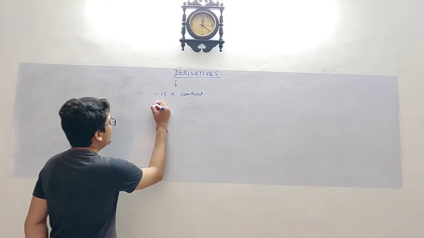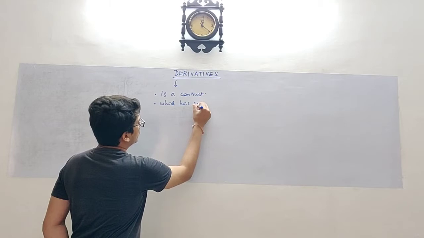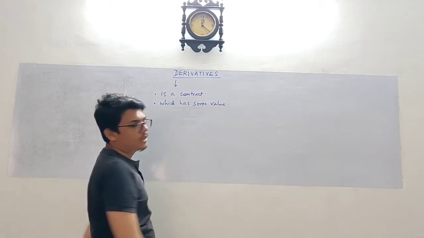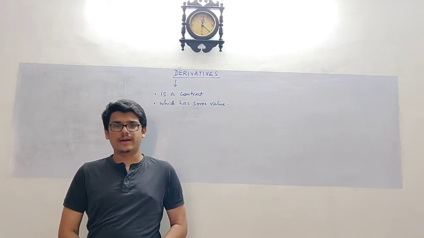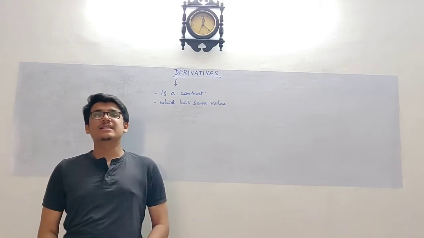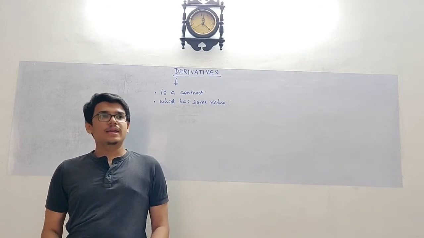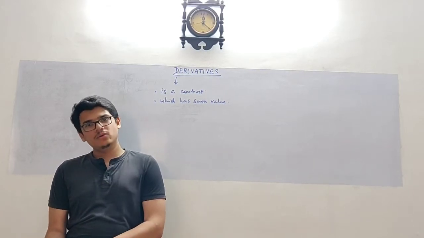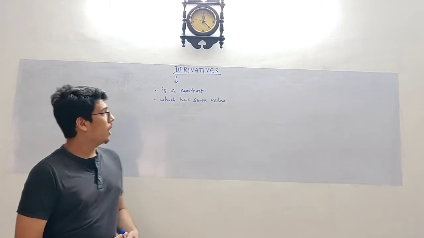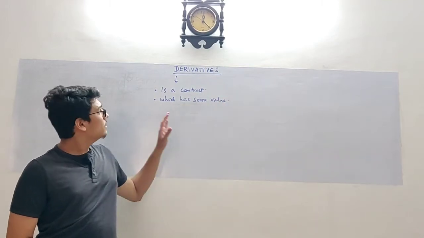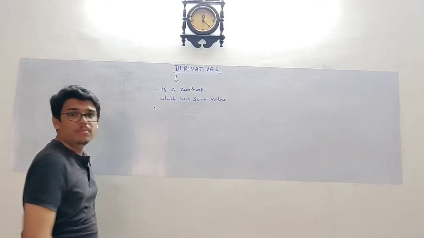Second point, derivative is a contract which has some value. Similarly, just like any other contract which has some value. For example, in a sale contract, the consideration that you pay for the goods and services is your value, and in case of purchase of shares, the price that you pay for shares is a value. So in derivatives also, it is a contract which has some value. Now, up till here, derivative is similar to any other contract. But the third point differentiates it from other contracts.